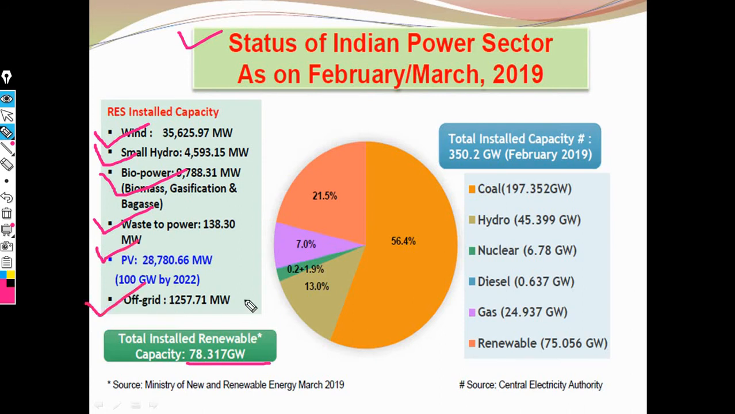This is an important thing. These are the important sources like coal, hydro, nuclear, diesel, gas, and renewable energy sources. These are the status of the Indian power sector, as of the months February and March 2019. This is the status of the Indian power sector.